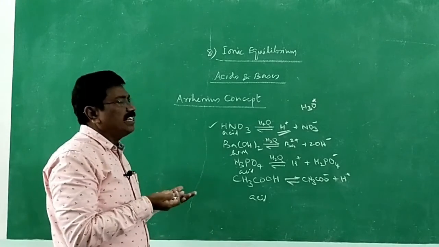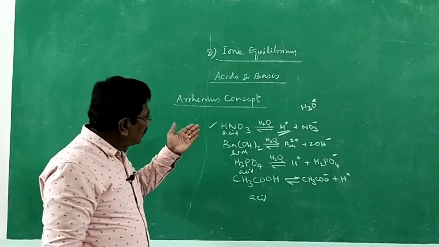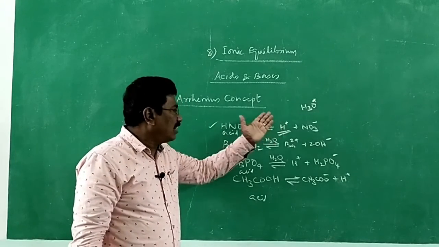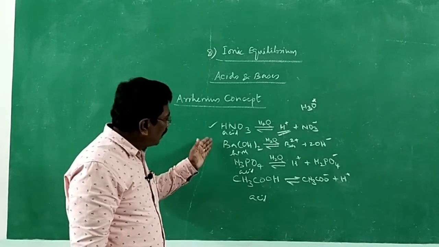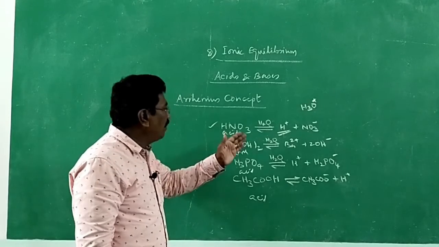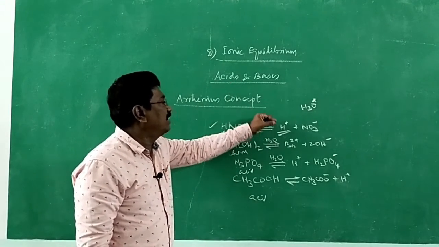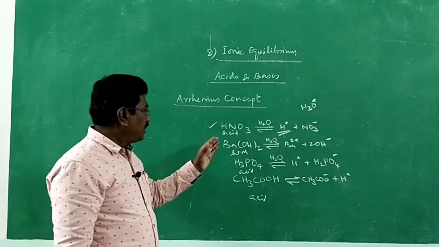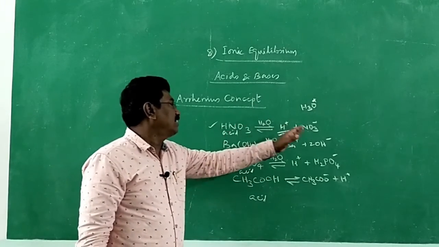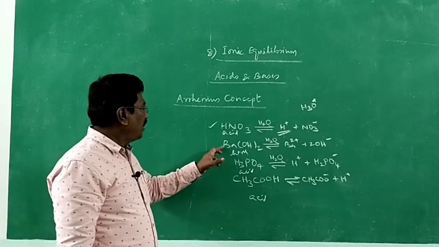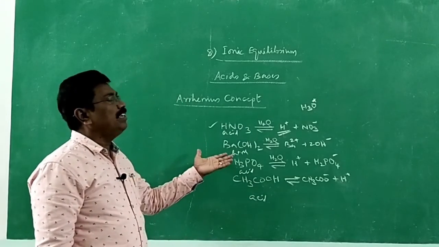And again I can say the acids which can give a high concentration of hydrogen ion, if they ionize almost fully, are very strong acids. If an acid ionizes only slightly to give a low concentration of hydrogen ion, it is a weak acid. Likewise, a base which can give a high concentration of hydroxide ion by complete ionization is a strong base. If it ionizes only slightly, it is said to be a weak base.